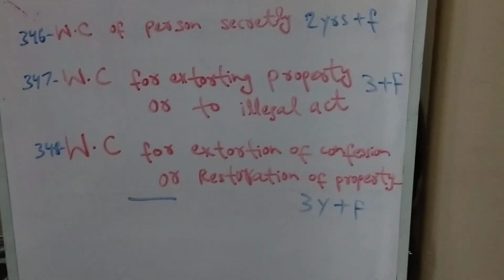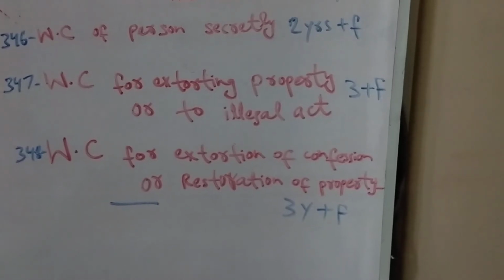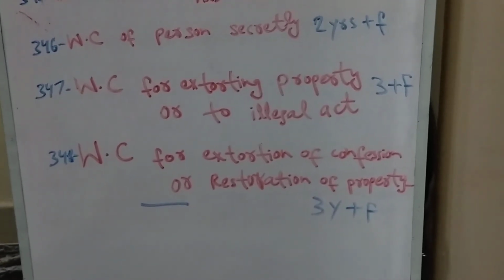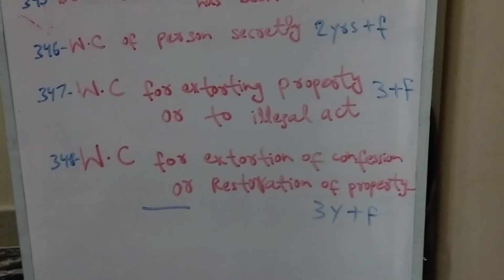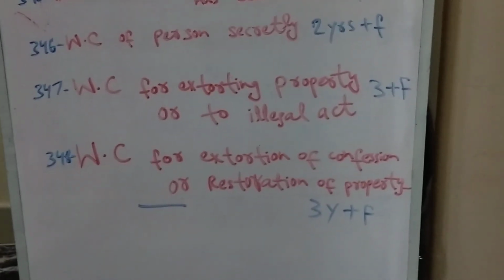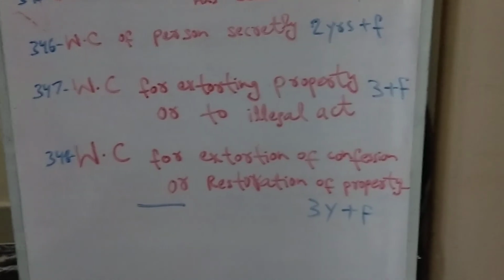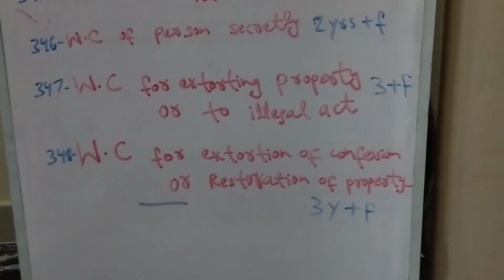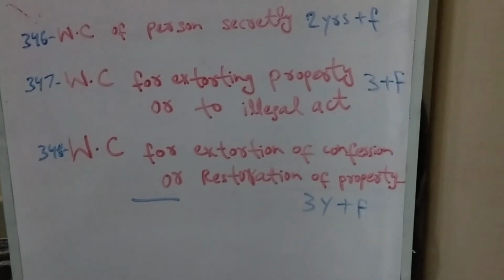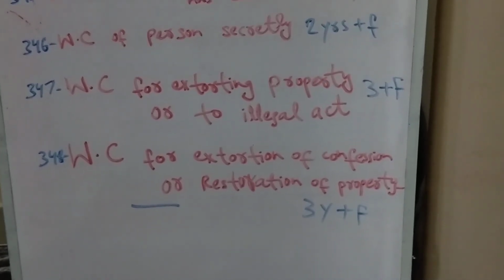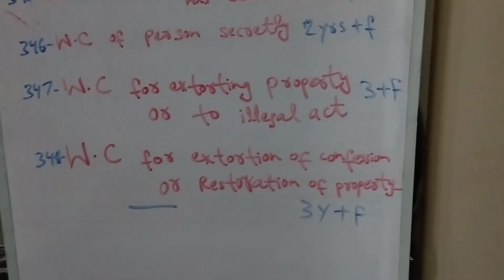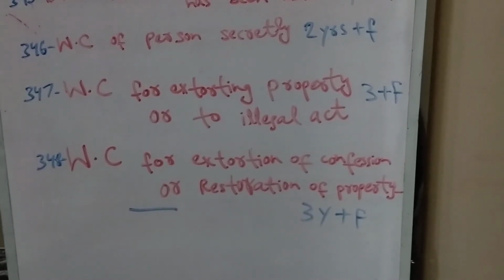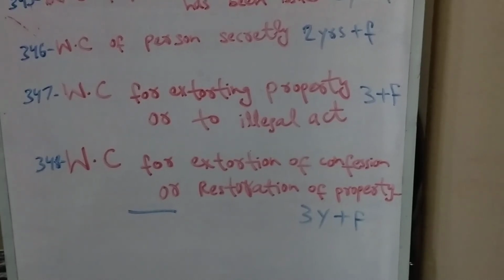Section 348 talks about wrongful confinement for extortion of confession. Confession means false evidence, a willful representation that I have done this, a false acceptance of something he has not done. For example, Mr. A wrongfully confines Mr. B and says that I will not release you until you accept in public that you have committed a murder.